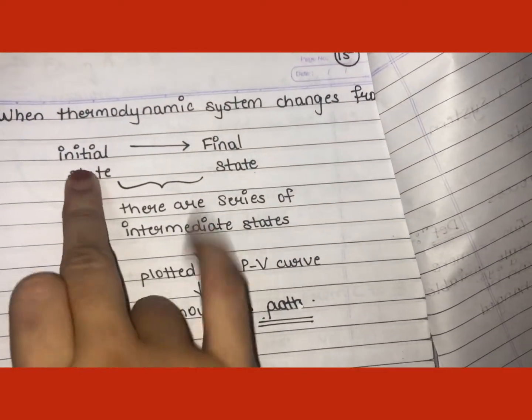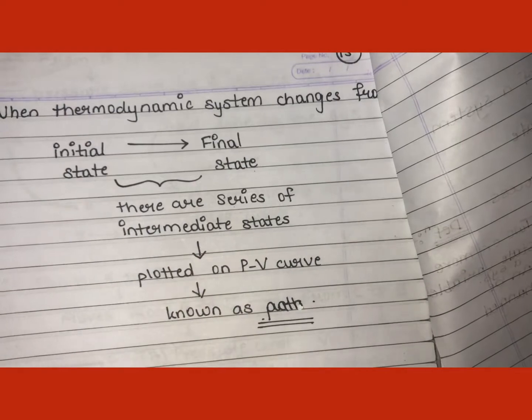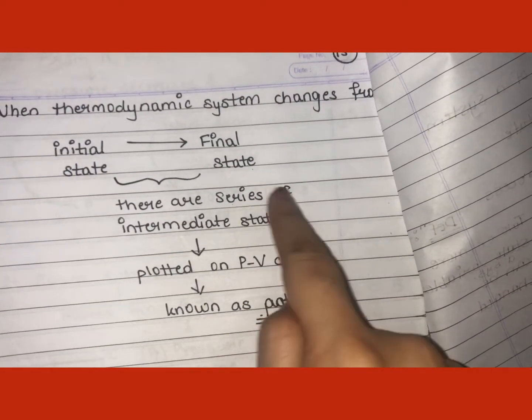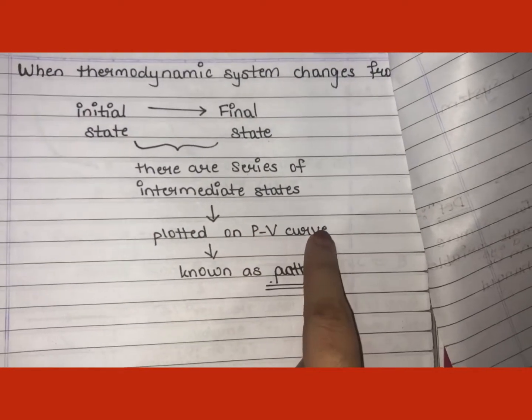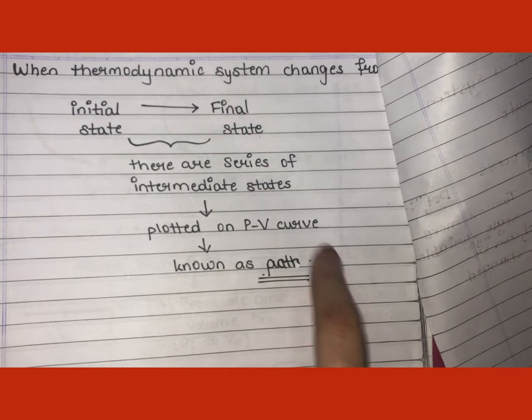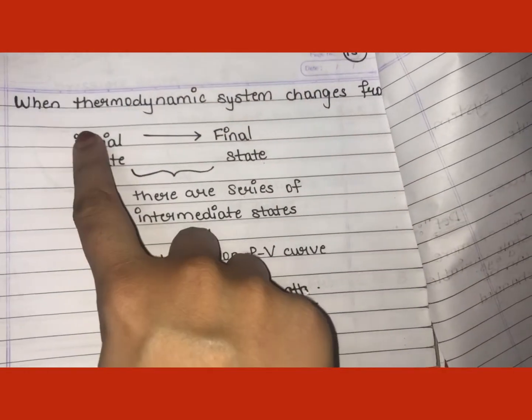So here from initial state to final state there is a series of intermediate states. If we plot this series of intermediate states on a pressure volume curve, then this series of intermediate states can be known as the path followed by the system while changing from initial state to final state.